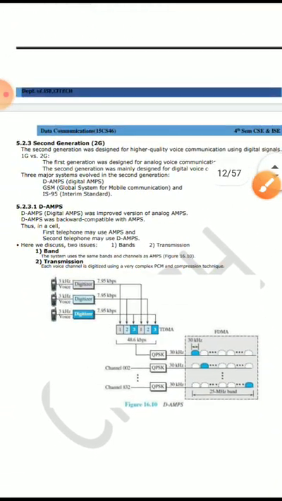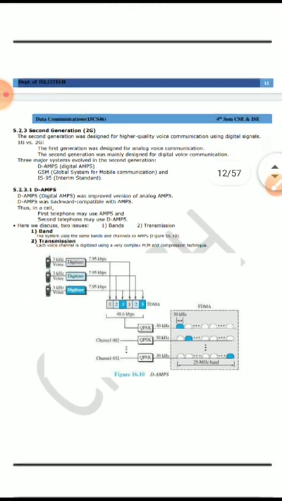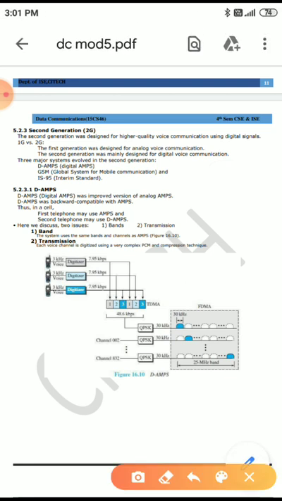Next one is second generation. The second generation was designed for high quality voice communication using digital signals. High quality voice communication means noise is less in the signal.